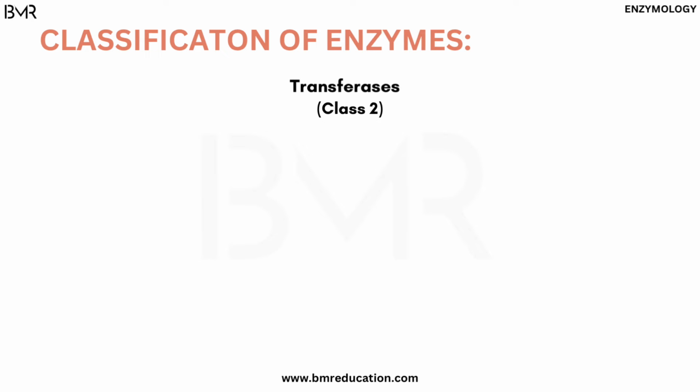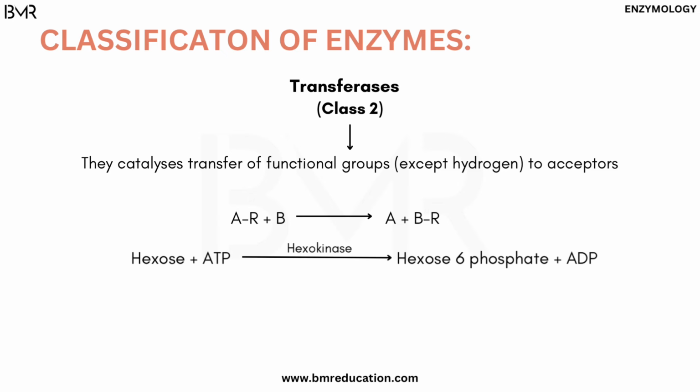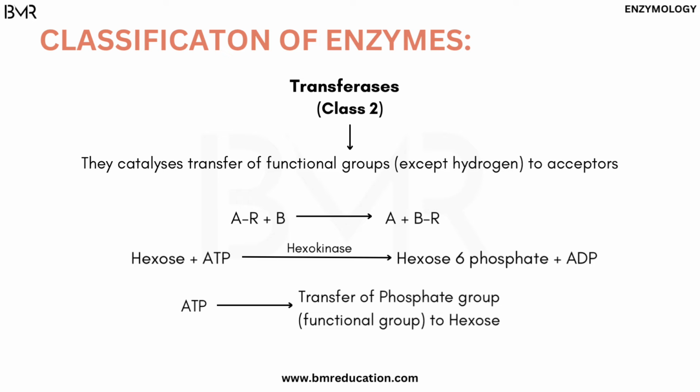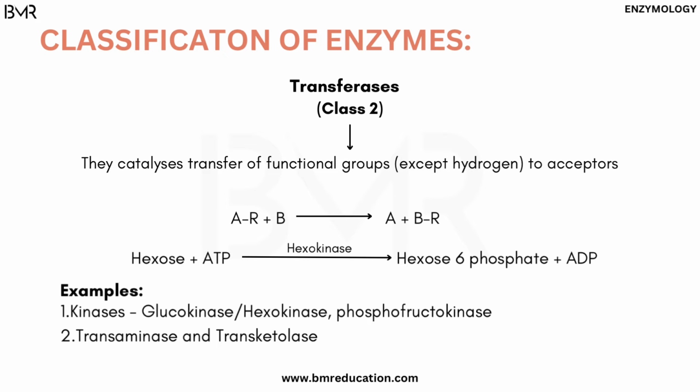The transferases are class 2 enzymes. They catalyze transfer of functional groups except hydrogen to acceptors. In the given reaction, there is transfer of a phosphate group, which is a functional group, from ATP to hexose, converting it to hexose-6-phosphate and ADP in the presence of hexokinase or glucokinase. These are some examples of transferases.